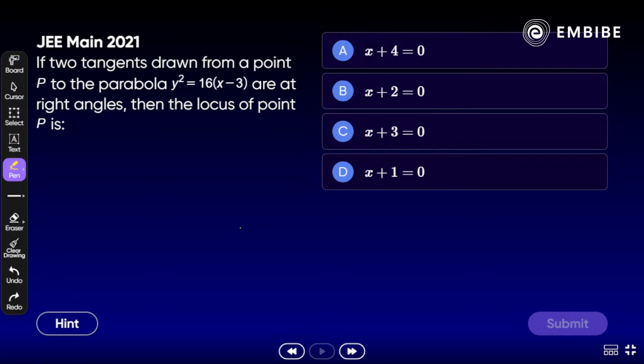Anyone? All right. Take your time, all of you. Any idea which option is correct? Option A, B, C, D. Remember the condition, if you have perpendicular tangents, its directrix will be what? x + 1. Okay, okay. Take a look here, all of you. Yes, let's solve it. Take a look here.